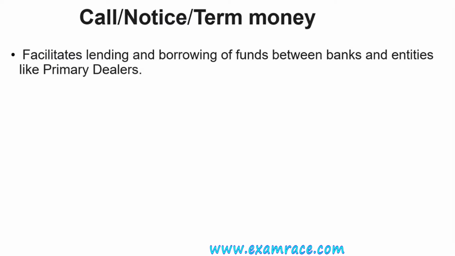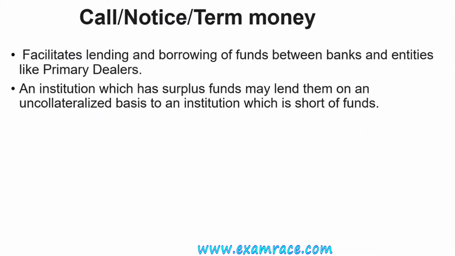It facilitates lending and borrowing of funds between banks and entities like primary dealers. An institution which has surplus funds may lend them on an uncollateralized basis to an institution which is short of funds. That is, an institution can aid you with different types of money without having any type of collateral or additional security like we have mortgage securities when we take a loan.